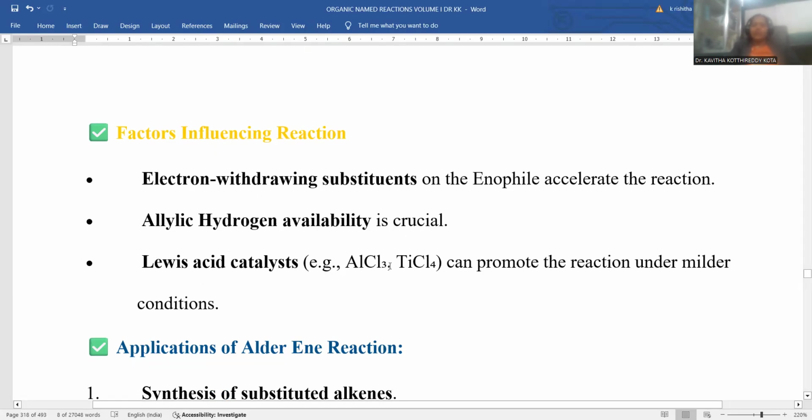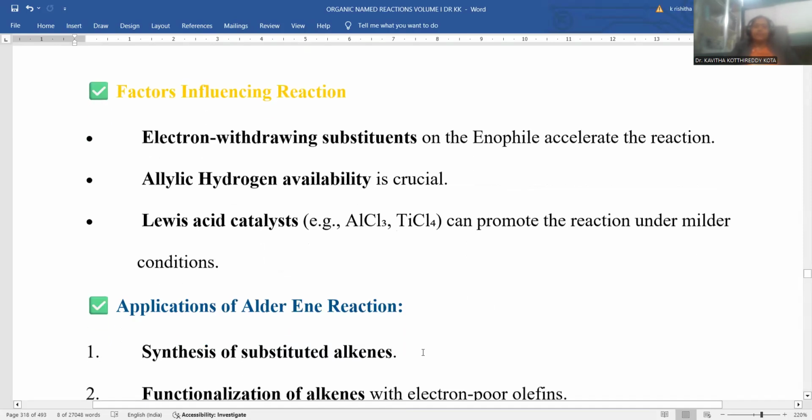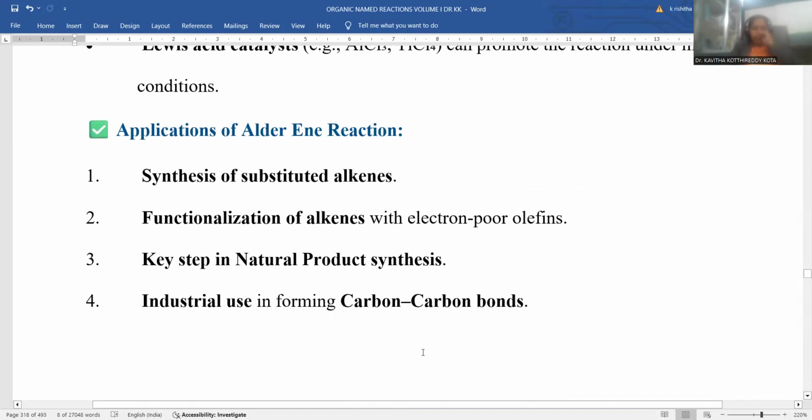Lewis acid catalysts, aluminum trichloride and titanium tetrachloride, have the tendency to speed up the reaction, so they are like accelerators of the reaction. They are able to promote the reaction even under milder conditions; there is no need to go for higher heating or sophisticated conditions. Rather, you can achieve the reaction successfully under simple conditions if you add such a Lewis acid catalyst. So the description of the Alder-ene reaction is completed.